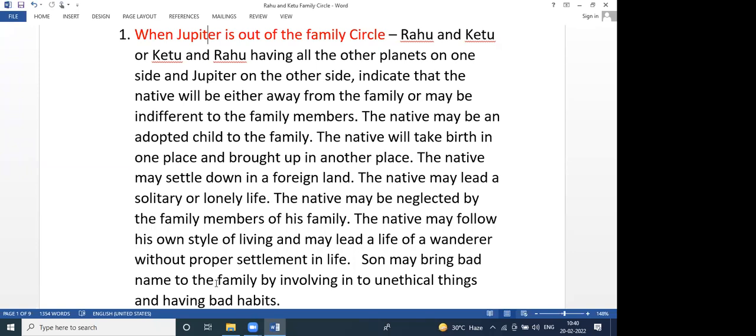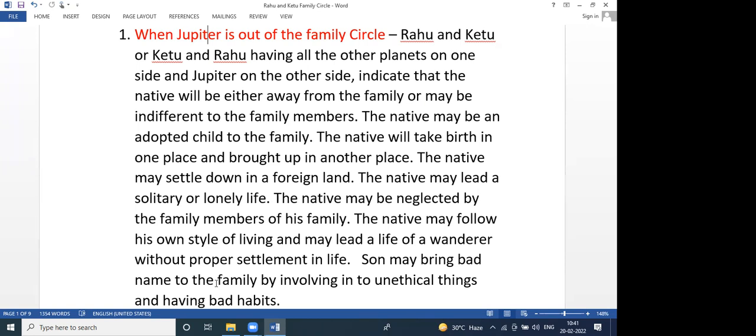But here, this is a Jagamanta Kutumbam. All the people will be there, but nobody takes care of him. No friends will help him, and family members will not help him. So he has to rise to great heights only by his hard work and endeavor, only with his self efforts. So the native may be neglected by the family members of his family.